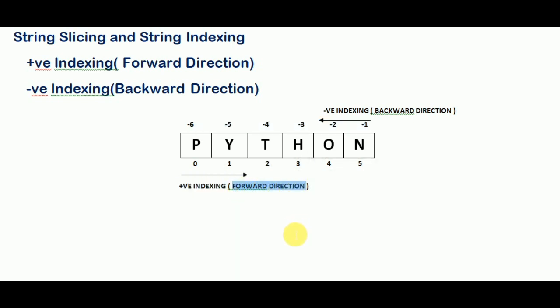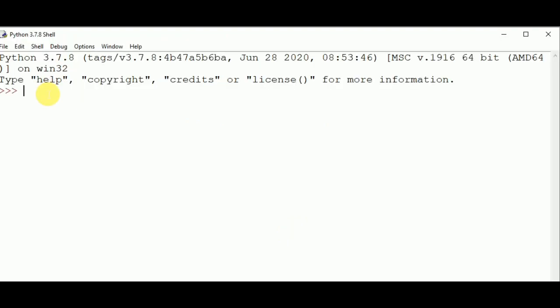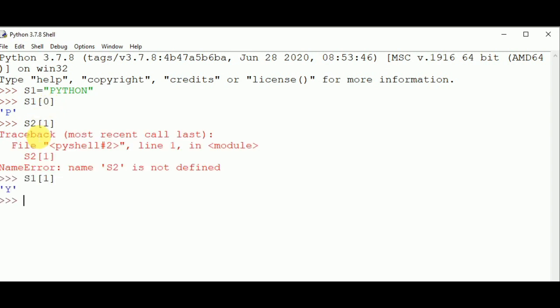Let's move to the practical implementation. We have one string, s1 equals Python. Now for positive indexing, or forward direction, s1 of 0 shows us P, because it starts from left to right and 0 is a positive number. s1 of 1 shows us y, which also comes from the left side.